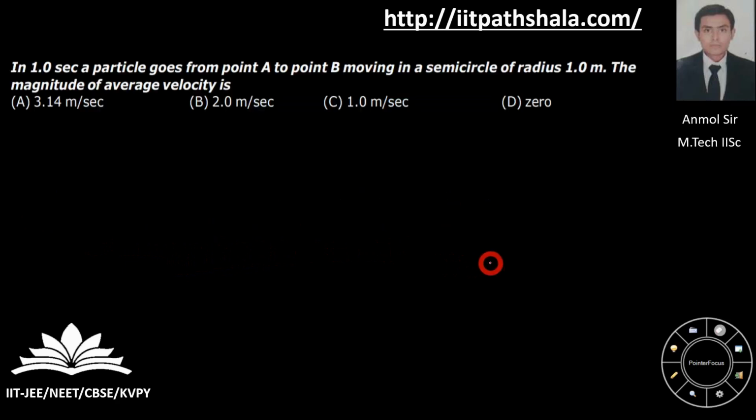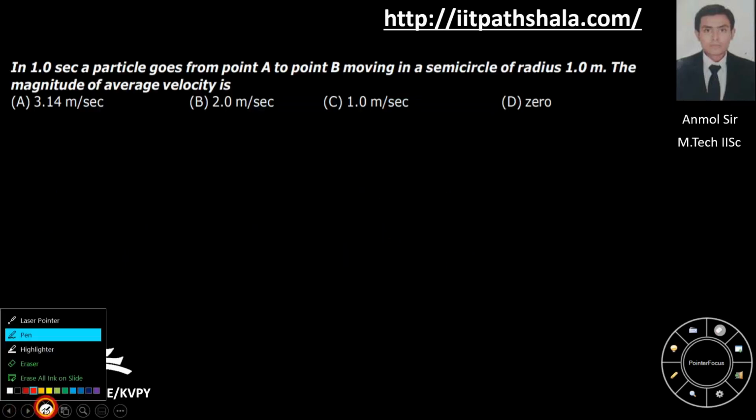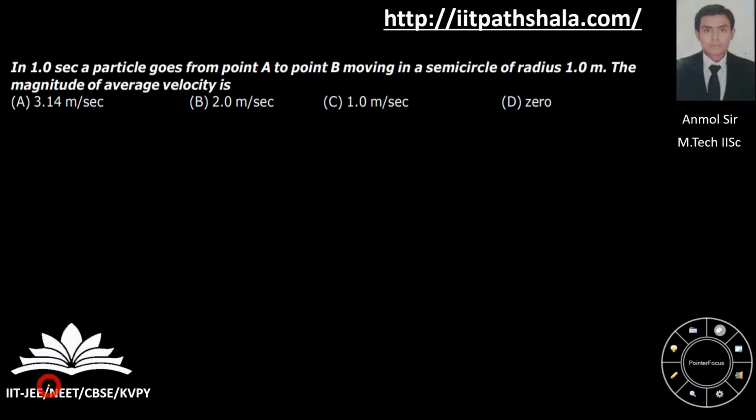Now let us solve this particular question. Before that, let me switch to the pen. The question says that in 1 second a particle goes from point A to point B moving in a semicircle of radius 1.0 meter. What is the magnitude of the average velocity? You know that average velocity is the net displacement upon the net time.